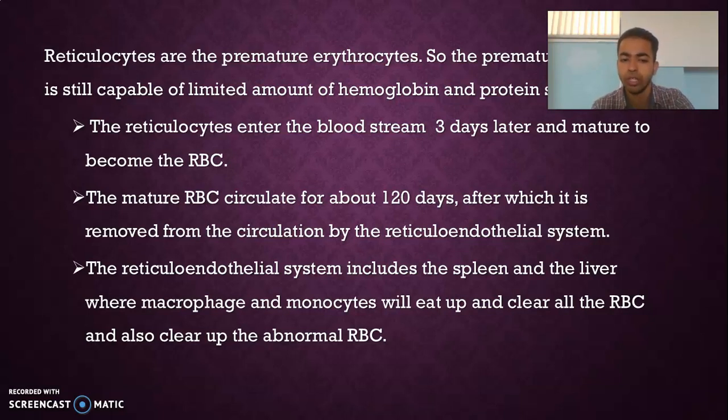The reticuloendothelial system includes the spleen and the liver, where the macrophages and monocytes will eat up all the cells which have become older, that is more than 120 days, and clear all the RBCs and also clear up the abnormal RBCs.